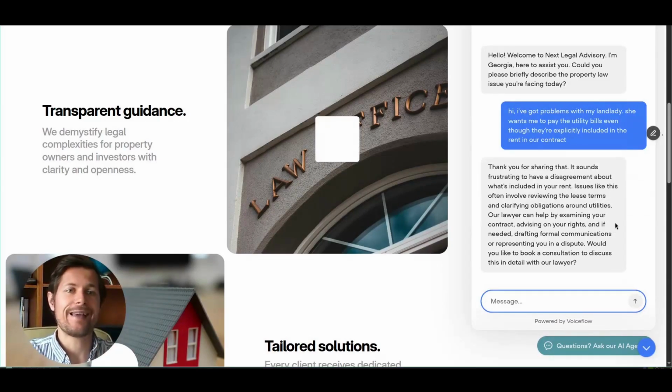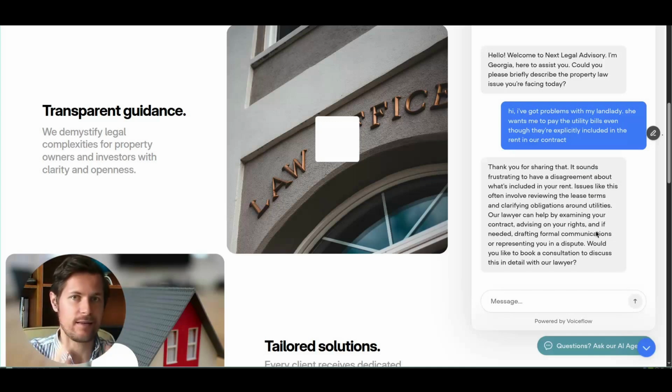Saying it has to be reviewed inside the documents and that the lawyer can advise me on what I have to do. The point here is that it gives me just enough legal advice so that I see that, okay, this law office is competent and knows what they're talking about, but at the same time, it doesn't spill the beans. It will steer me towards booking a paid consultation.